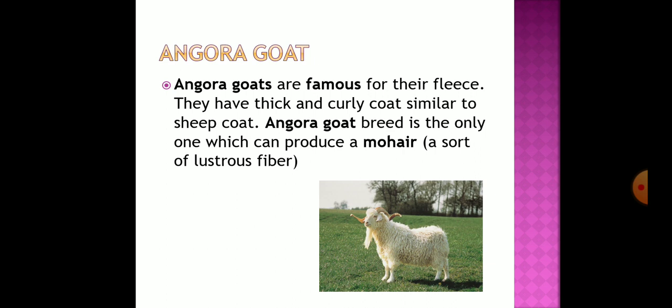They have a thick curly coat similar to a sheep's coat, and the Angora goat breed is the only one which can produce mohair, a soft, lustrous fiber. So students, this mohair fiber is very famous, and it is obtained only from Angora goats, and these are even found in our locality also.